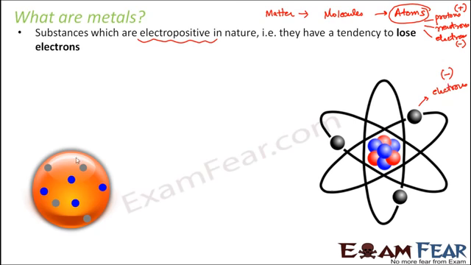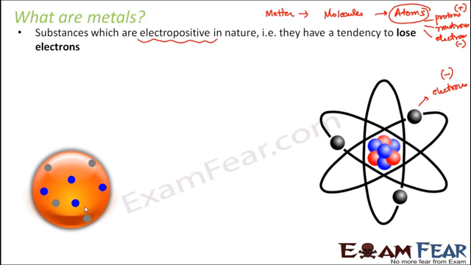Let me try to explain it in this way. Let us suppose this is your atom. Forget where the electrons and protons are. Just consider this orange ball is your atom. Inside this atom you have protons, electrons and neutrons. Since I am talking about charges, I am not talking about neutrons, because neutrons are neutral anyway. Right now the number of protons and electrons are equal. The blue balls are 4 and the grey balls are also 4. So the number of positively charged particles is 4 and negatively charged particles is 4. Overall the atom is neutral.